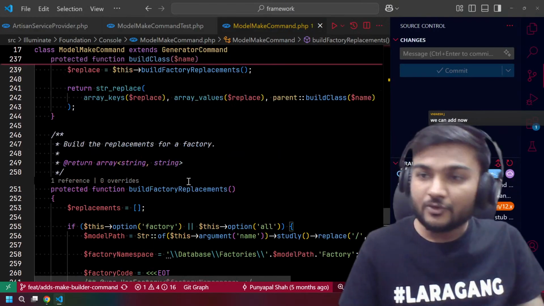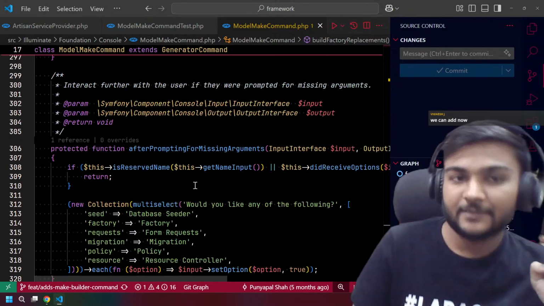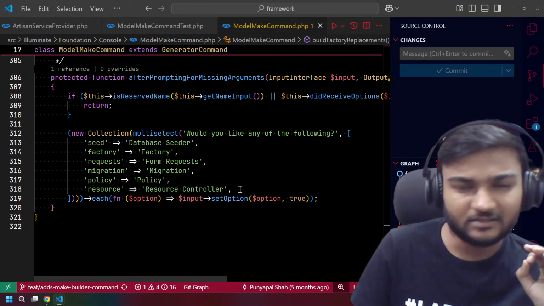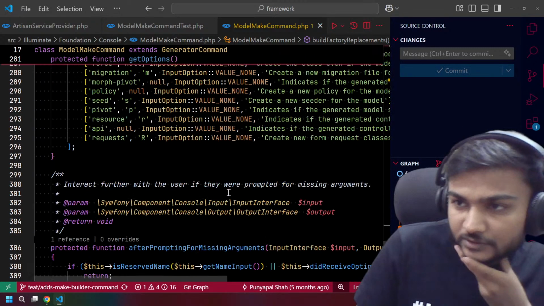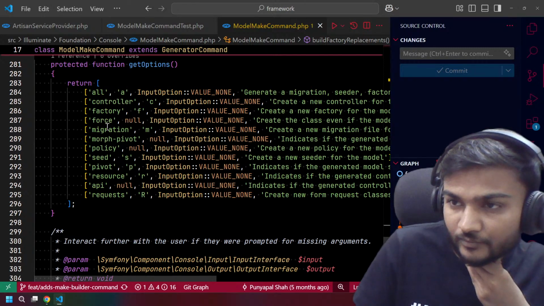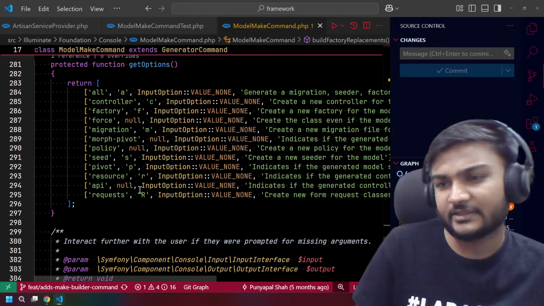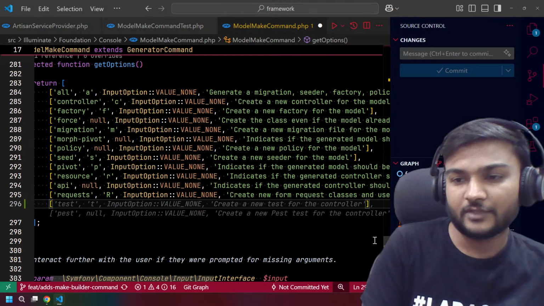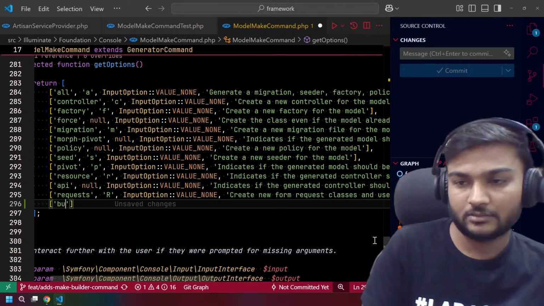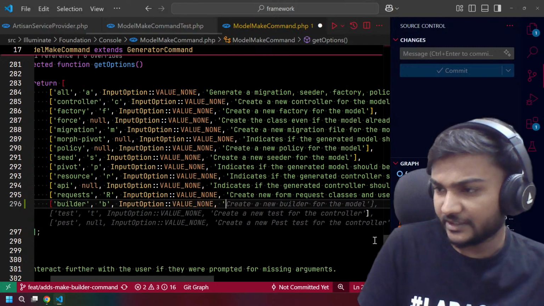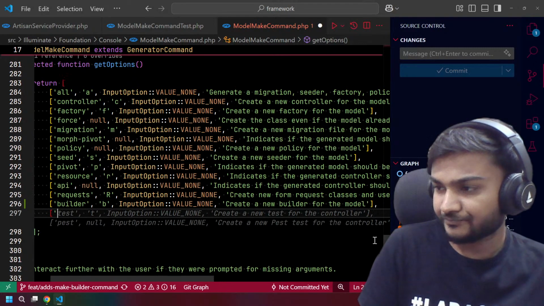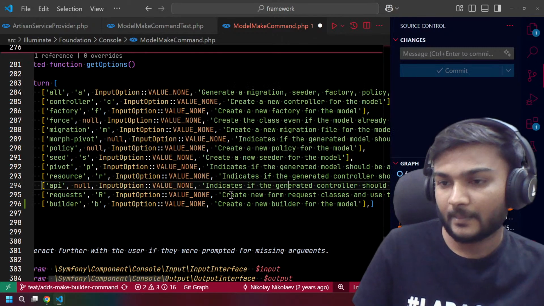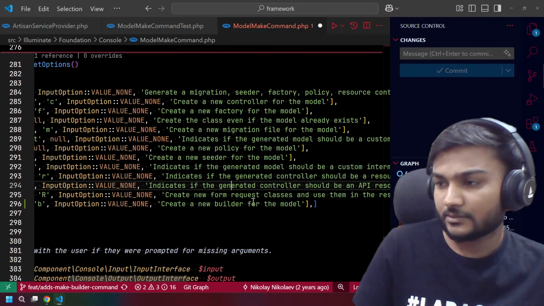That it does. So for that, what we actually need to do, if we want to add it in this PR, is register it. Is it in the sequence? No, it isn't, right? A is here. So we can just add it at last. And what we can call is builder, and create a new builder for the model. Yeah, perfect. That is what we actually wanted to do, right? What we missed.